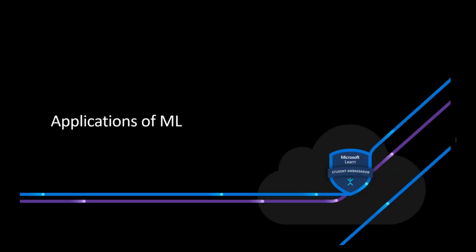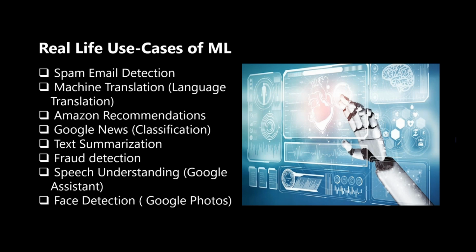Applications of machine learning. In real life, we use machine learning in a wide range of ways. Some examples are spam email detection. If you use email, you know that there is a spam folder, and you don't put emails in the spam folder yourself. Machine learning does it automatically. Machine translation and language translation also use machine learning algorithms. We use Google Translate and Amazon recommendations.